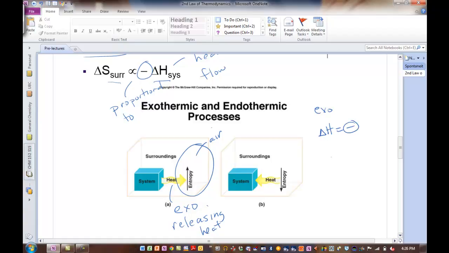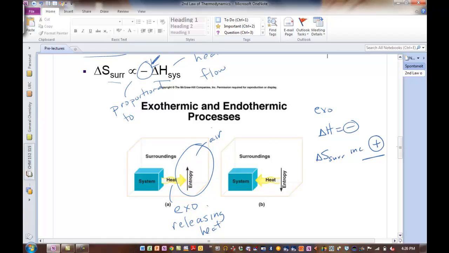All right? So now that heat flowing out of the system is going to increase the entropy of the surroundings, which will have a positive sign, an increase in entropy. So if we have a negative delta H, exo, we're going to have to change the sign by putting another negative sign up here in front of the equation to make sure we get a positive entropy change. Okay? Now, one more thing to consider.